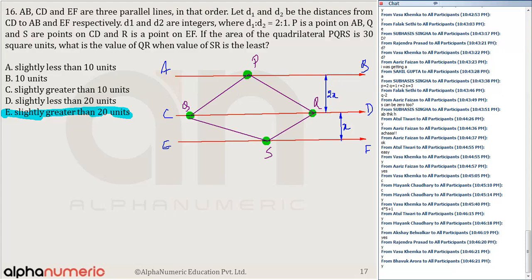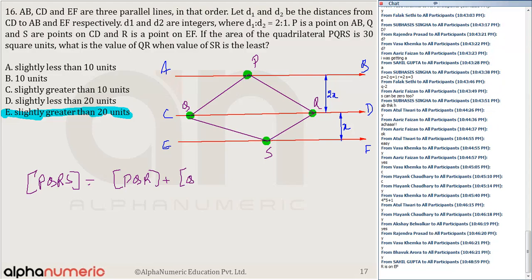It says if the area of the quadrilateral PQRS is 30 square centimeters, what is the value of QR when the value of SR is less? Now, tell me one thing, the total area. So area of the quadrilateral PQRS is equal to area of the triangle PQR plus area of the triangle QRS, which is equal to 30.